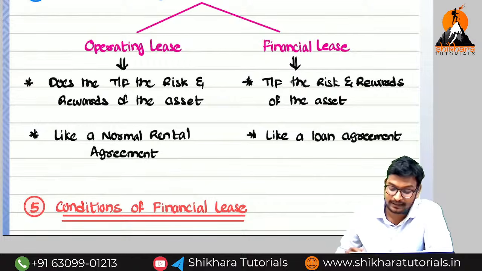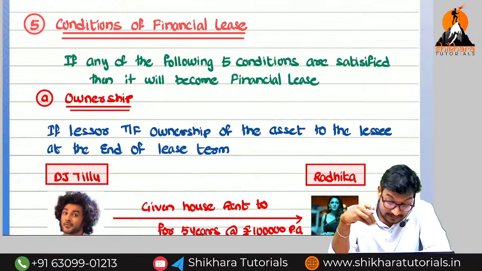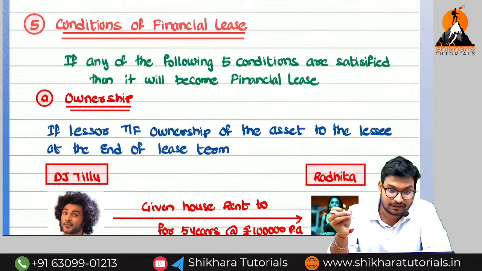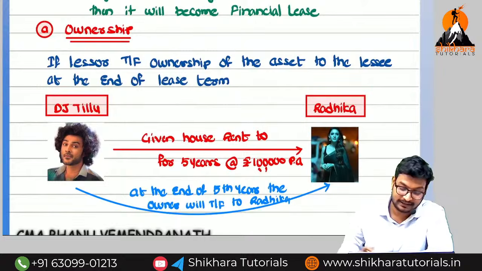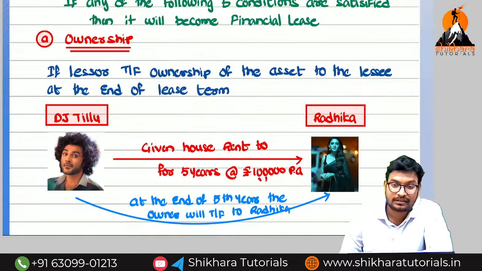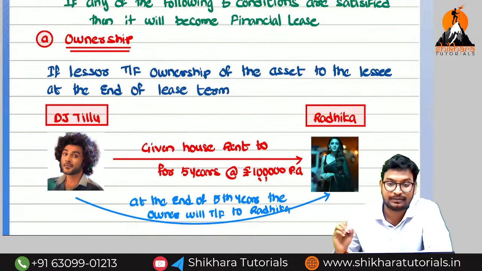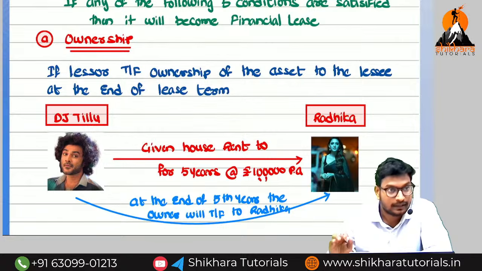But as per our standard, we have to discuss 5 conditions. If any one of these 5 conditions is satisfied, we are going to call it a financial lease. Otherwise, we are going to call it an operating lease. So the first and foremost condition is ownership. After the completion of the lease term, if the ownership is transferred to the lessee, it is called a financial lease. That condition must be specified at the time of inception of the lease. Then only we call it a financial lease. Otherwise we call it an operating lease.